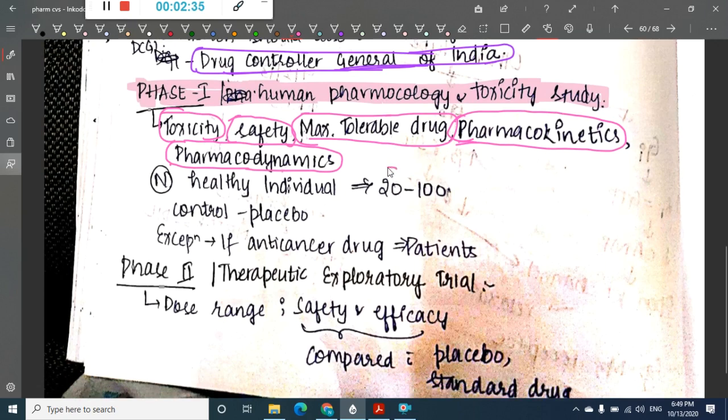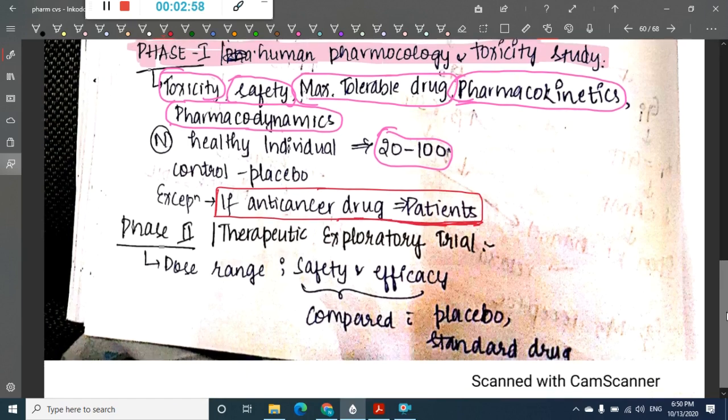Normal individuals are taken in this trial, a group of 20 to 100 individuals. There is an exception. If we do any drug trial of cancer drugs, especially anti-cancer drugs, then we should take patients into consideration, because cancer drugs are more toxic and harmful to normal people. So we will take patients as the subjects if we are doing a study on anti-cancer drugs. If it's any other drug, we can use normal healthy individuals.